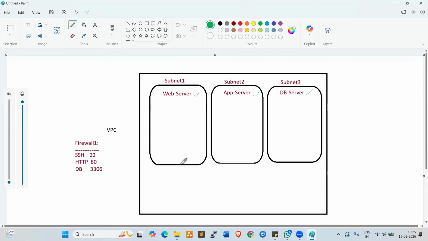But if you want to communicate from web server to app server to DB server, or DB server to app server, can we communicate or not?